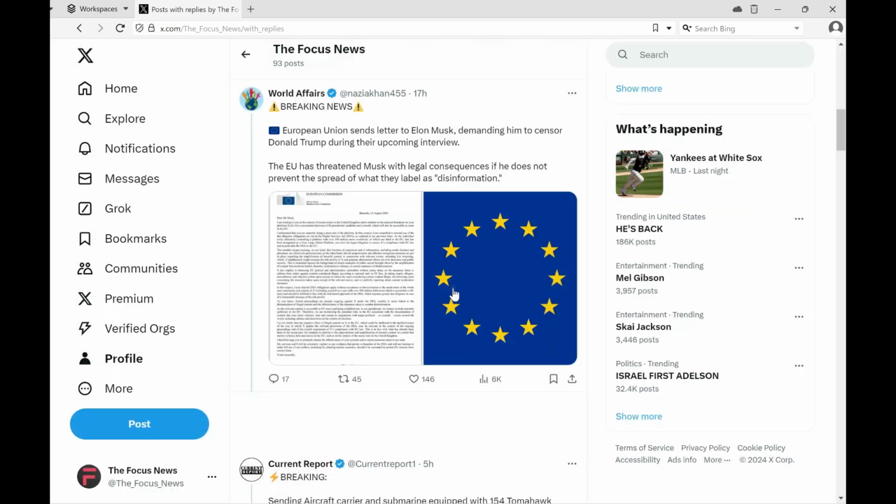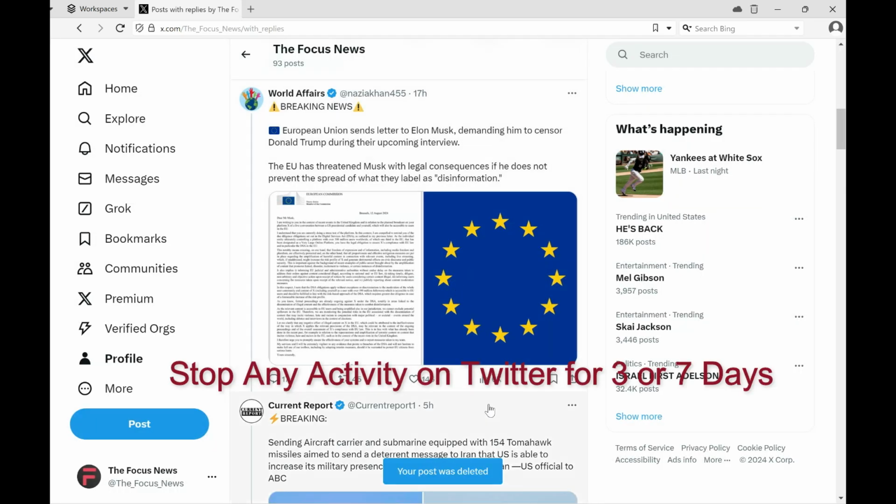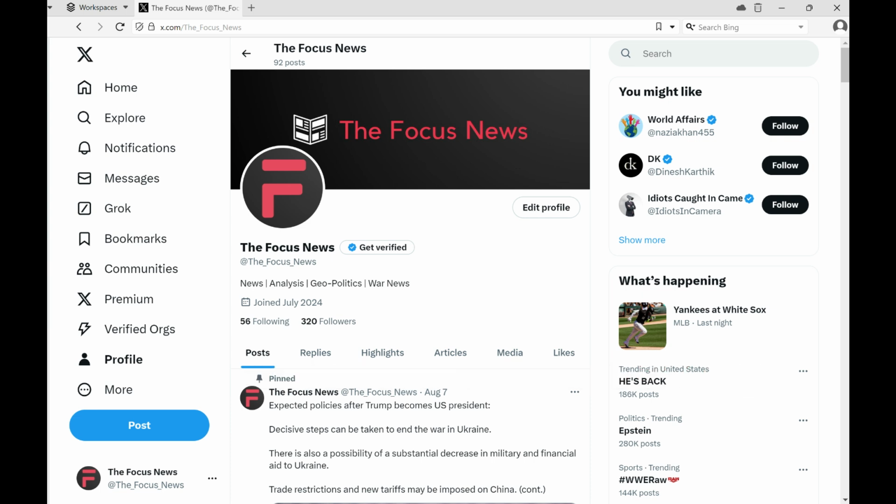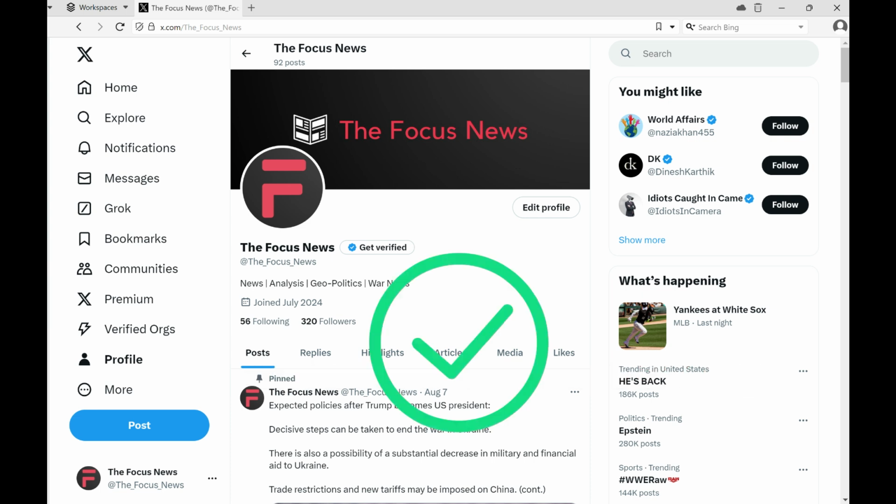After that, stop any activity on Twitter for 3 days. After 3 days, you can comment again and check from another account whether your comment is shown in the right place or not. If the shadow ban is still not over, you should stop all activities, posting, commenting and liking, on Twitter for another 7 days. Hopefully this will remove the shadow ban.